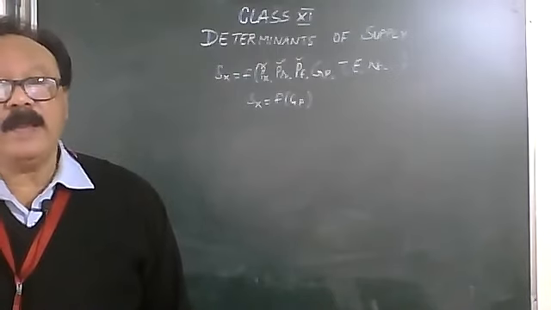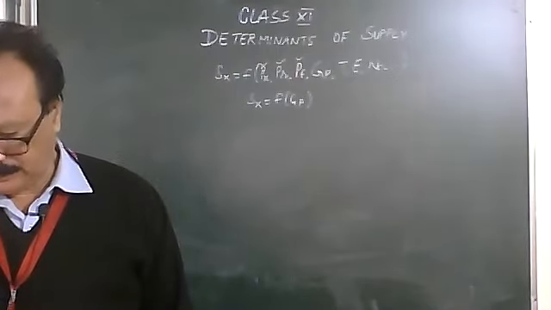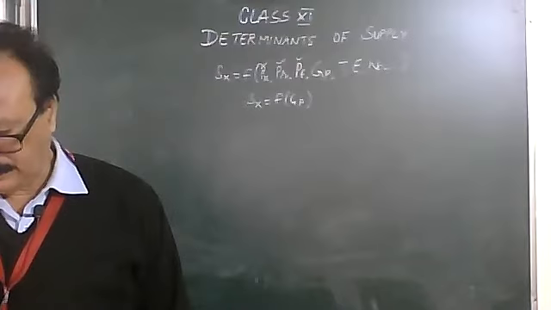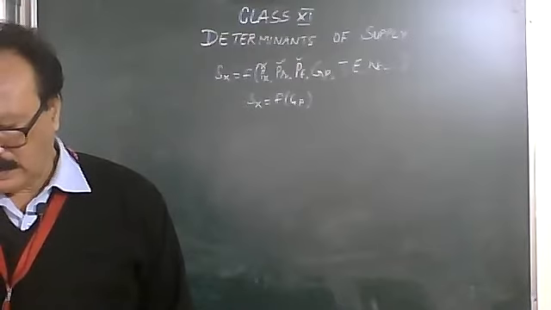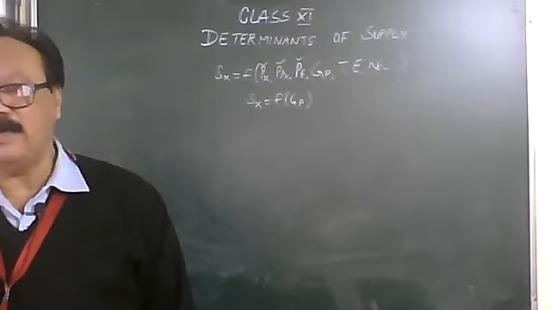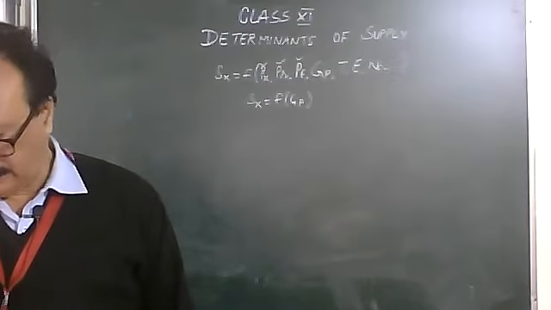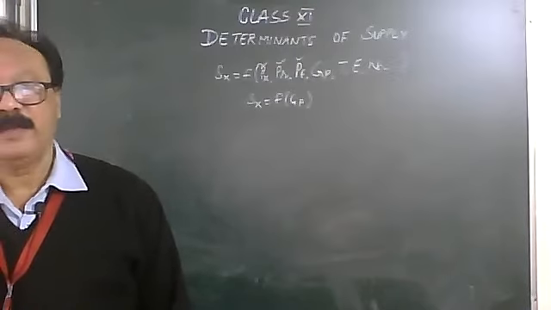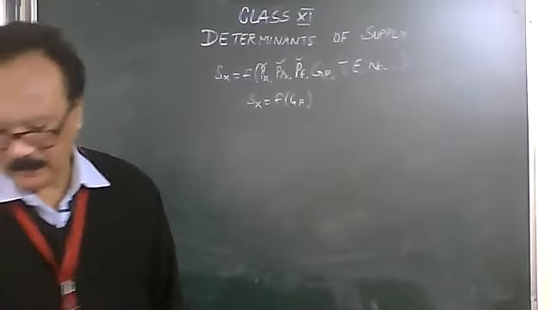Therefore the supply decreases and the supply curve shifts to the left, that is backward shift.